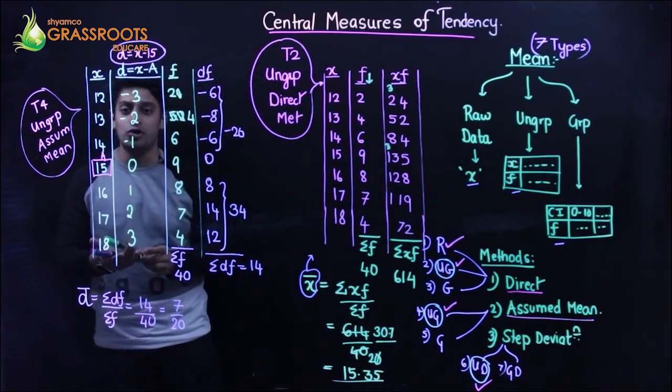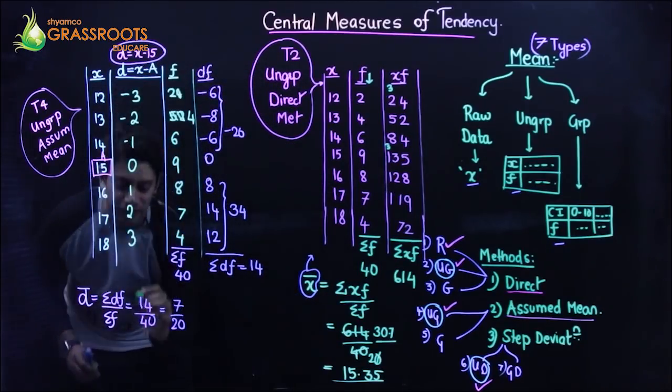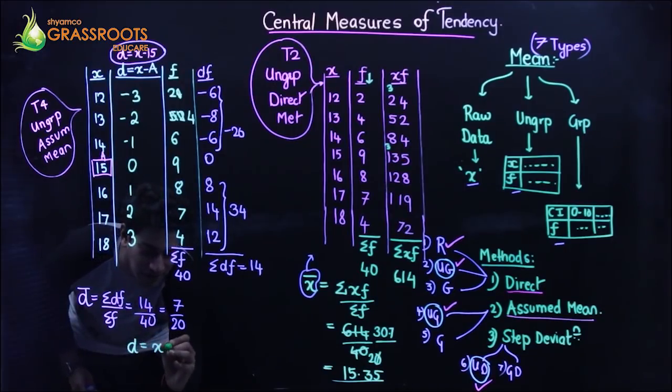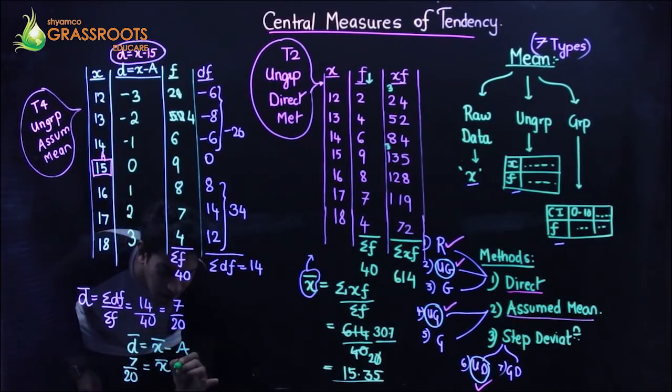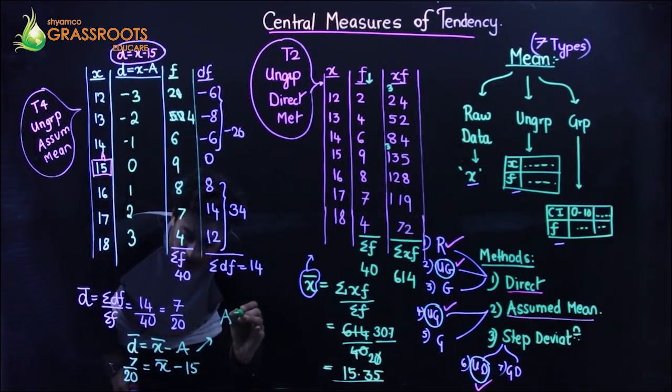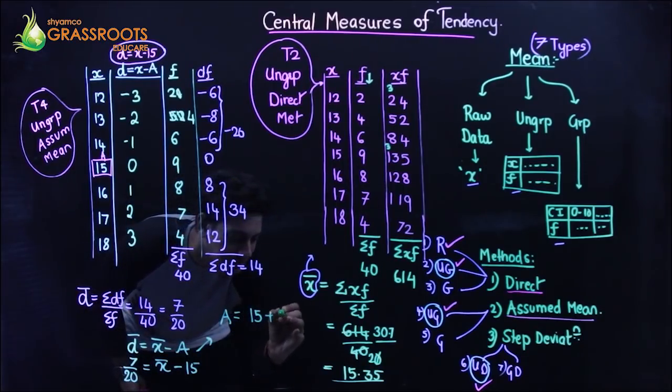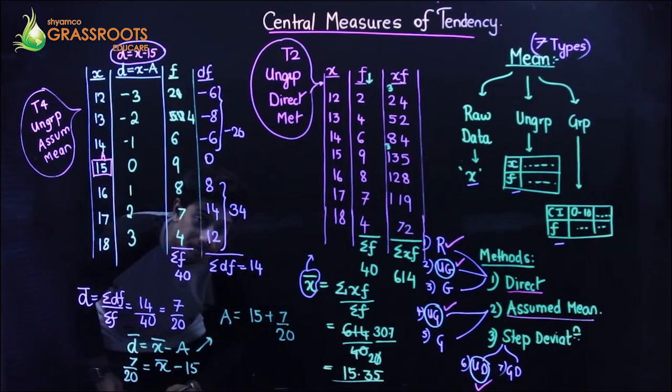My final answer should also be in terms of x. Same formula. D is equal to x minus a. Just put a bar: D bar, which is 7 upon 20. X bar minus a, which is 15. 15 comes on the other side. So a is going to be 15 plus 7 over 20.